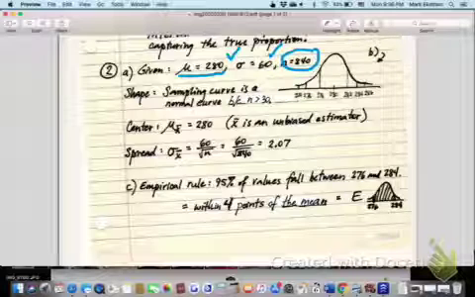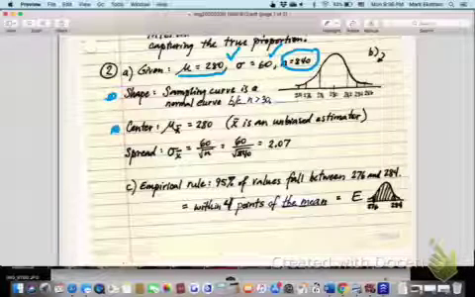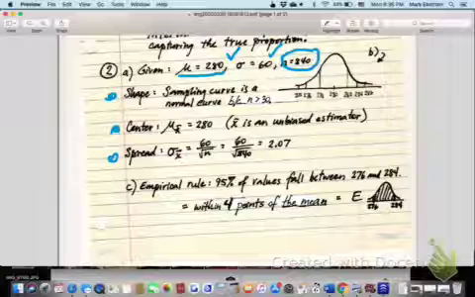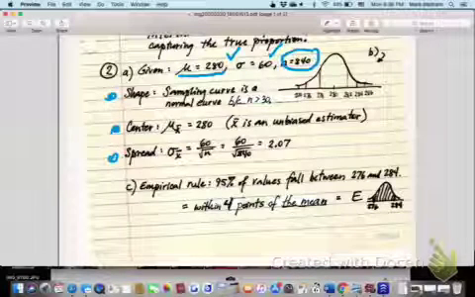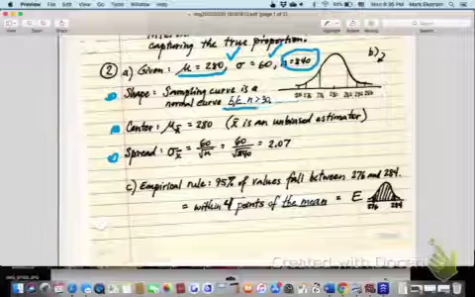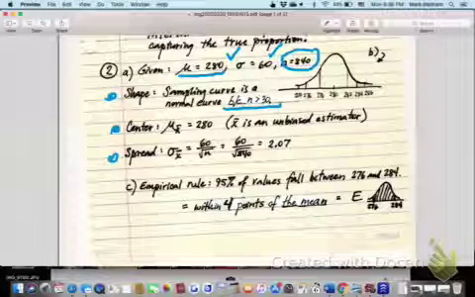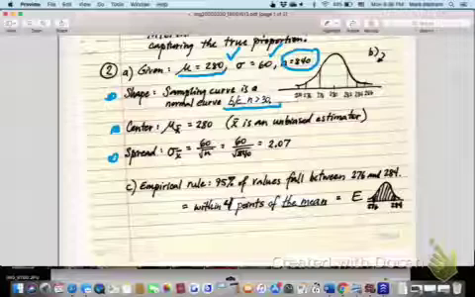Well, what would the shape, the center, and the spread of the sampling distribution look like? So this is really going back to the beginning of the semester, describing a distribution. Well, the shape is a bell curve. How do we know that? You should probably say something about how you know that. Because the sample size is large enough that the central limit theorem tells us that this sampling distribution will be bell-shaped, even if the population isn't.